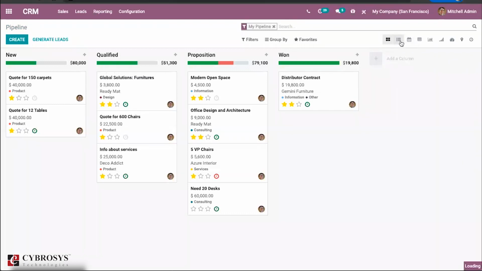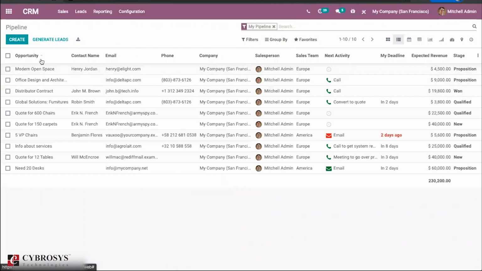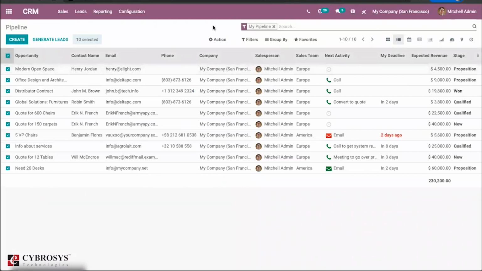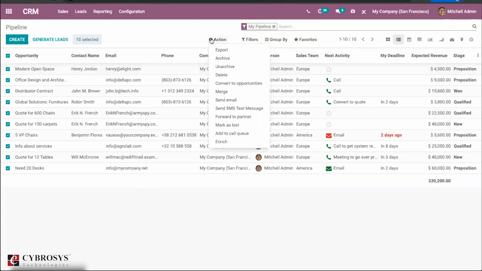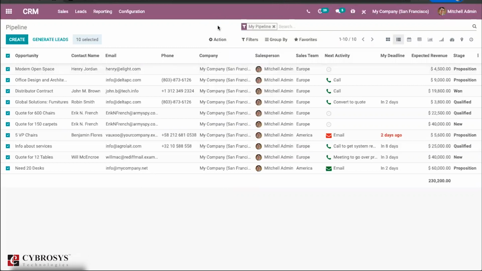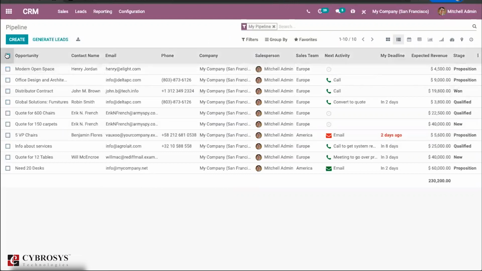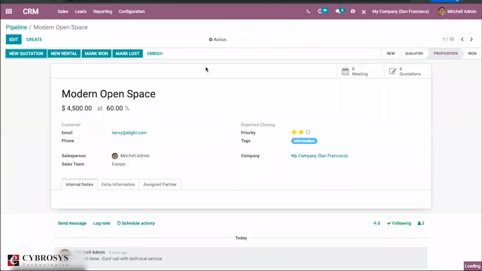Then the next change Odoo has made is, whenever you click on a certain thing here, earlier you could find a button here, action. Right now they have changed it a little bit and you can find more features than earlier, in all the views. Even if you open this form, here also you can find the action button. They have brought a small change here too.